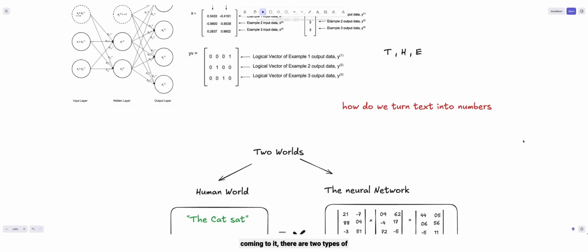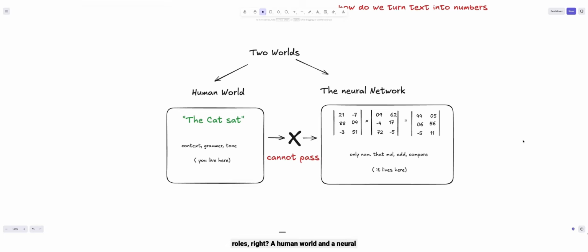So there are two types of worlds: a human world and a neural network world. In the human world, "the cat sat" is a complete sentence, and it has a context, a grammar, and a tone. We all humans live in this world. There is another world, the neural network world, which just cannot see the sentence and understand what the words are about. A neural network cannot read the sentence "the cat sat." So what do we do about it?